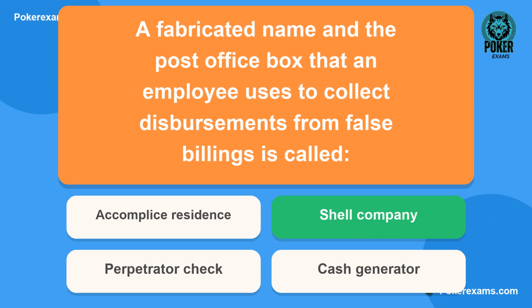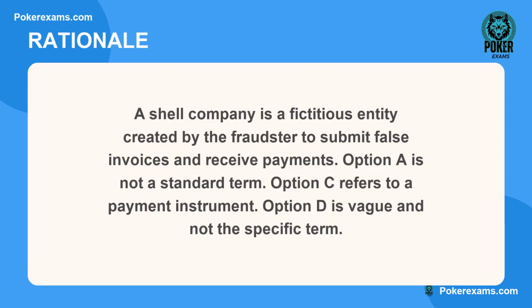The correct answer is B. Here is why. A shell company is a fictitious entity created by the fraudster to submit false invoices and receive payments. Option A is not a standard term. Option C refers to a payment instrument. Option D is vague and not the specific term.